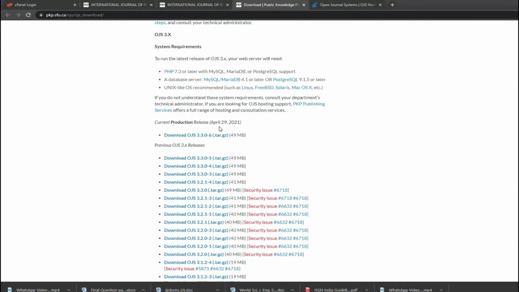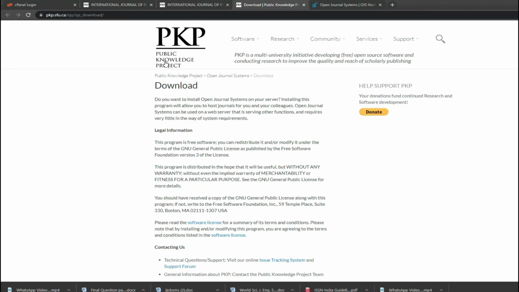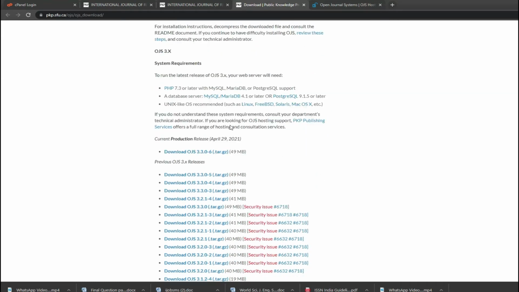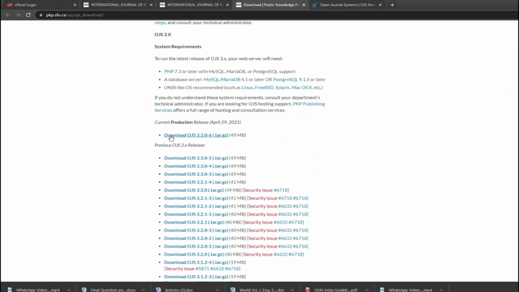So you need to go to PKP, Public Knowledge Project. You type PKP in Google and the site will appear. There will be an option for downloading this software. This is the latest version, 3.3.0. There are a number of other options out there; previous versions are also there, and new versions too. When you click this option, the software will download onto your computer or laptop.